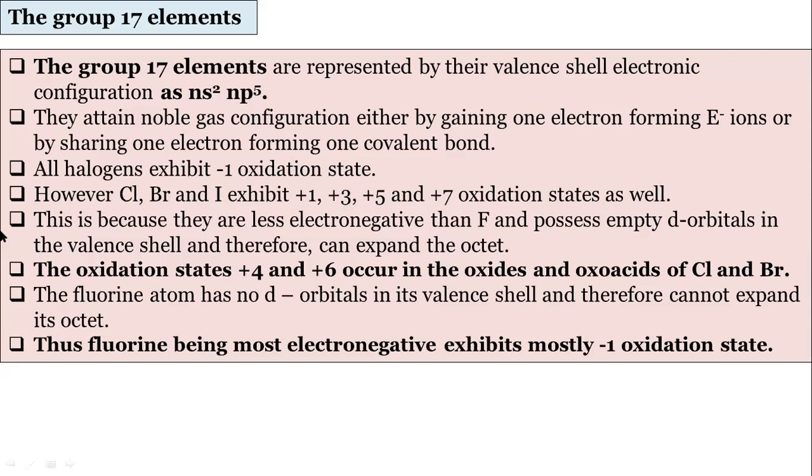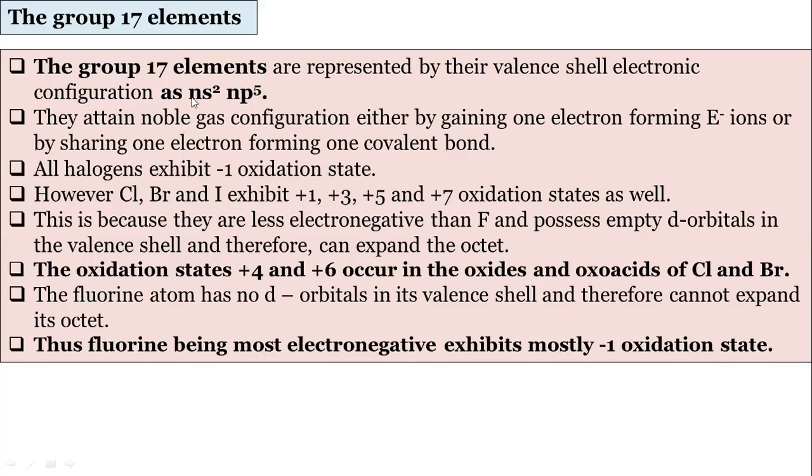But in addition to these oxidation states, +4 and +6 oxidation states are possible in oxides and oxoacids of chlorine and bromine. In the next part, we will see these oxoacids of chlorine and bromine. So remember, in addition to these oxidation states, +4 and +6 are also there in oxoacids of chlorine and bromine. And fluorine is electronegative, so -1 is repeated again and again.